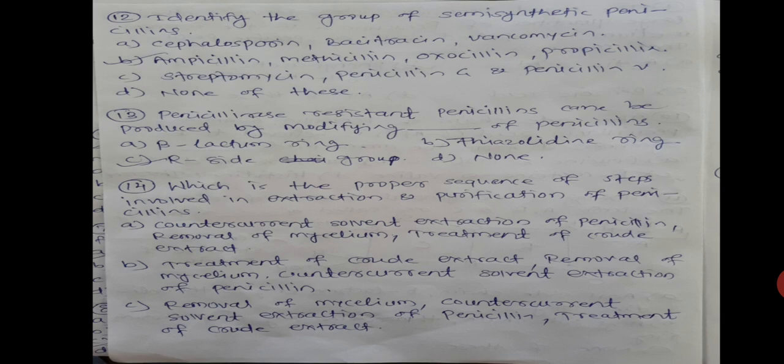So among these, the group of semi-synthetic penicillins is nothing but option B. The examples of semi-synthetic penicillins are ampicillin, methicillin, oxycillin and propicillin. The question can be asked in a different way: among the following, which is a semi-synthetic penicillin? Ampicillin, methicillin, oxycillin and propicillin, these are. So the correct answer of question number 12 is B, that is ampicillin, methicillin, oxycillin and propicillin.